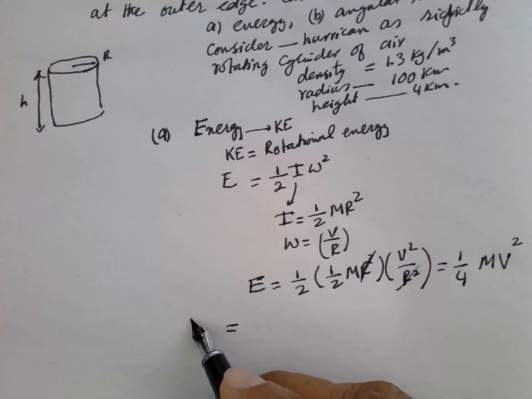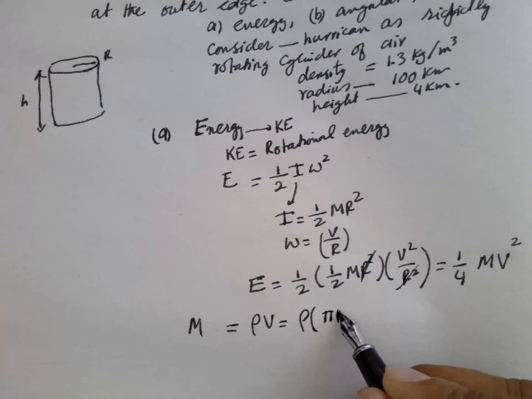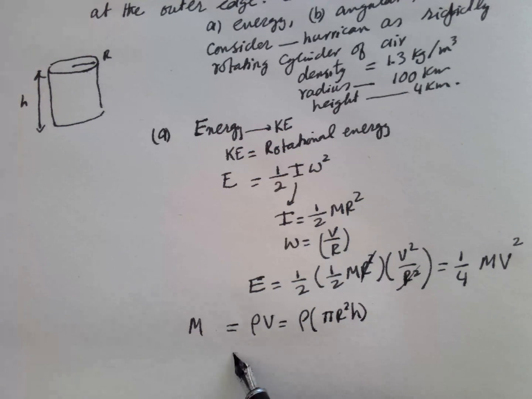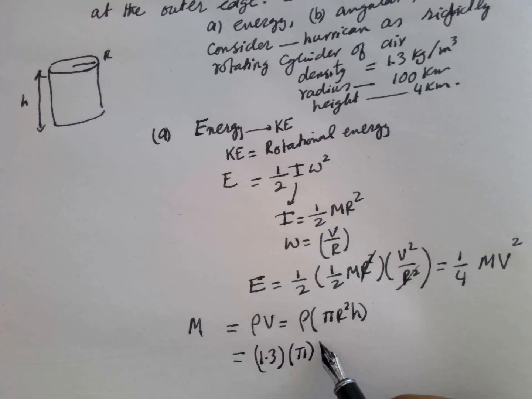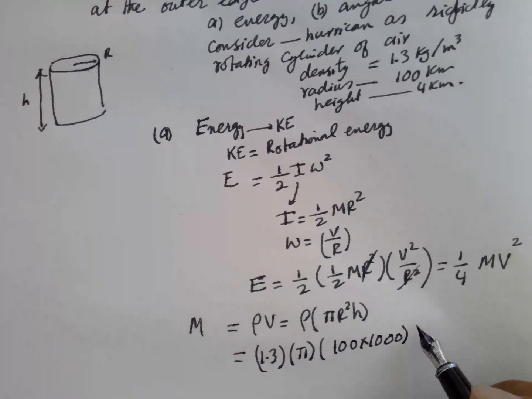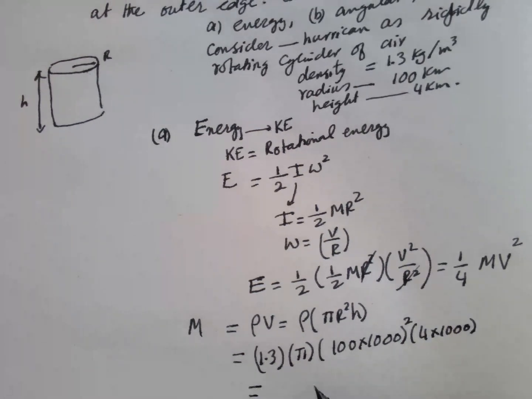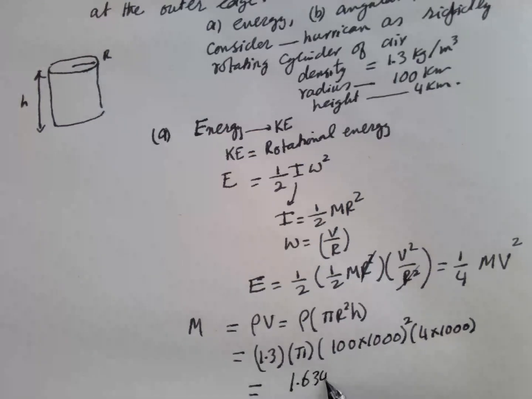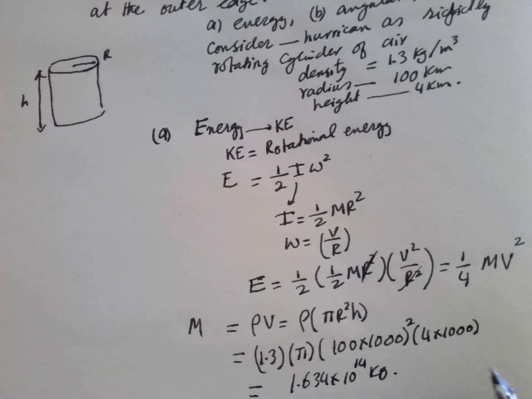Now m is equal to rho into V. Rho is given, and V is equal to pi r square into h. So if you substitute the values, it is equal to 1.3 kg per meter cubed into pi into r, which is 100 kilometers, that is 100 into 1000, squared, into h, 4 kilometers. So this is equal to 1.634 into 10 power 14 kg, a huge mass.